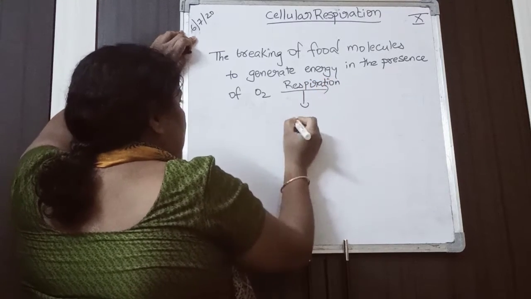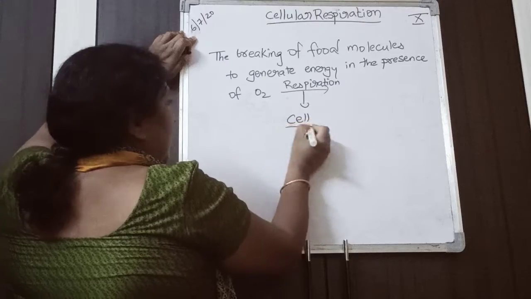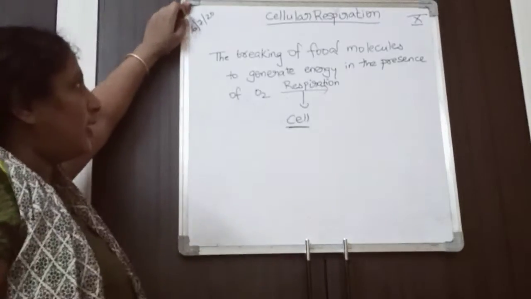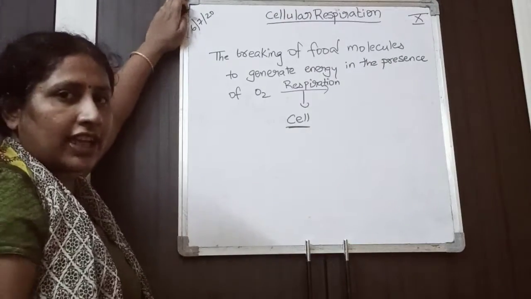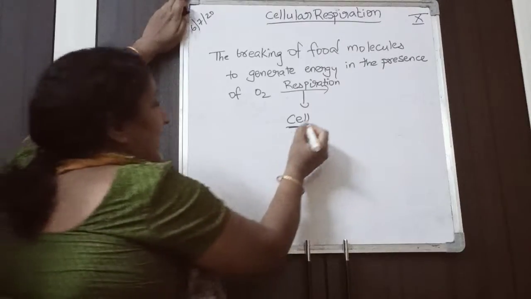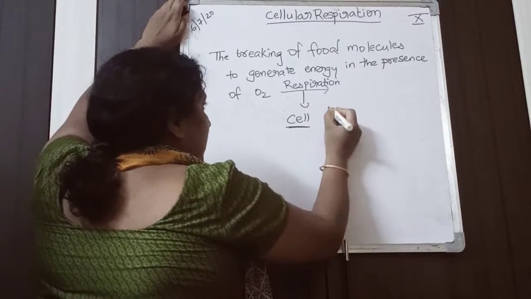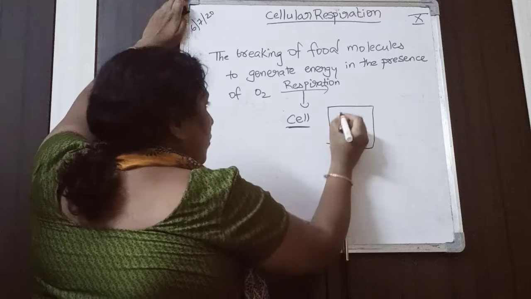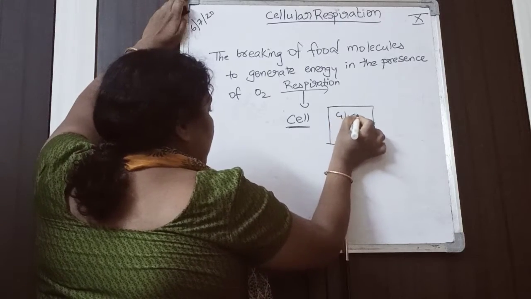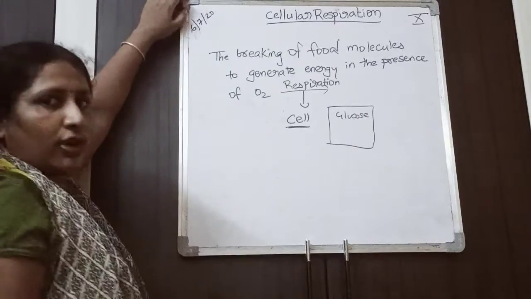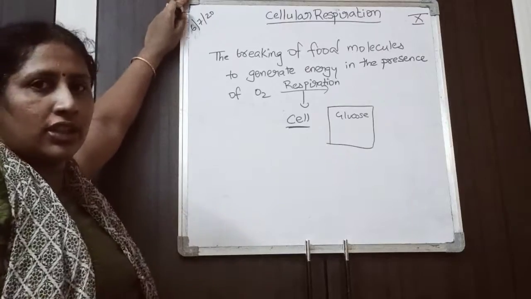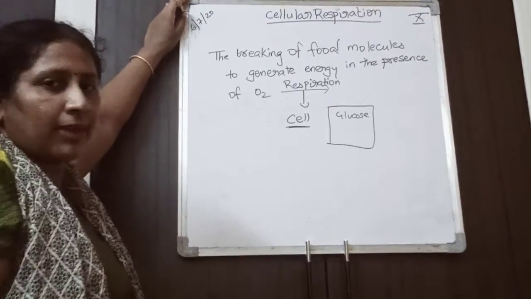So this process is occurring inside the cell. That's why it is called cellular respiration. It means inside the cell, if you think this is our cell, the glucose molecule which has entered through the digestion process, glucose is absorbed by digestion.